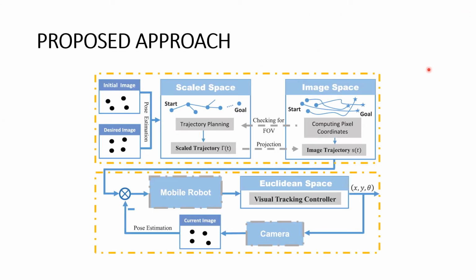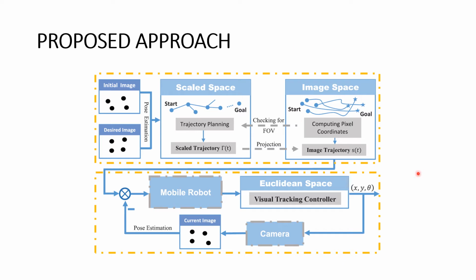The proposed strategy consists of two parts as seen in the block diagram. The first part aims to find the image trajectory satisfying the FOV constraint from initial pose to the desired one of the mobile robot. A virtual goal-guided RRT algorithm is presented to search the trajectory in the scaled Euclidean space. Simultaneously, each explored sub-trajectory is projected into the image space to check for the FOV constraint. If the whole trajectory is explored, it is passed to the second part as the reference input.